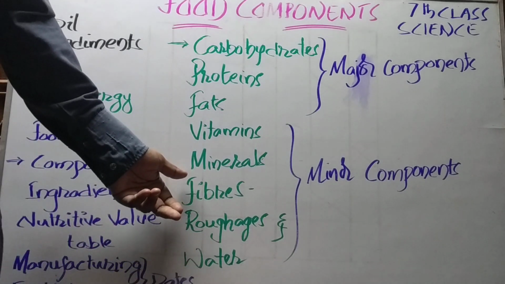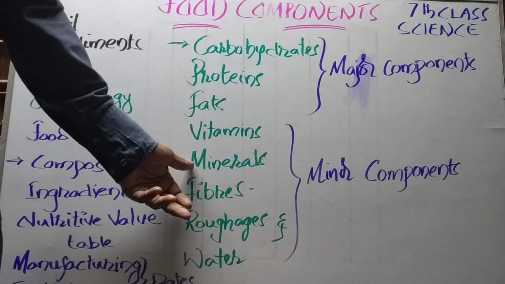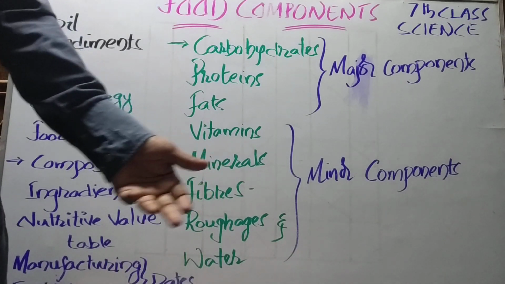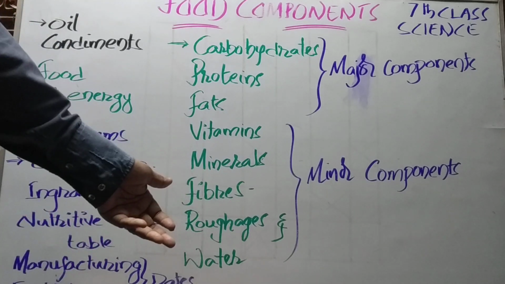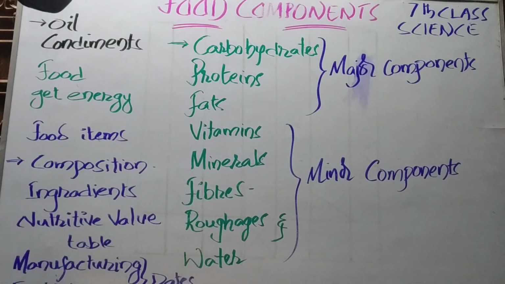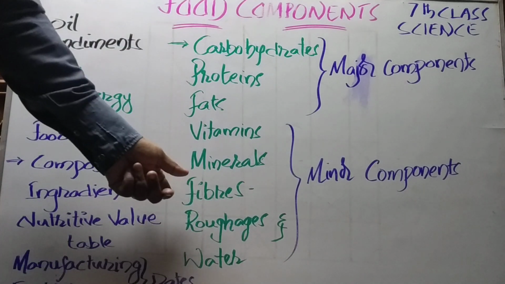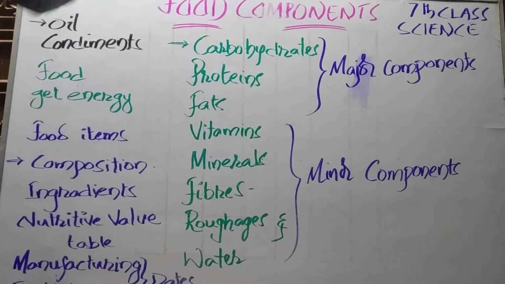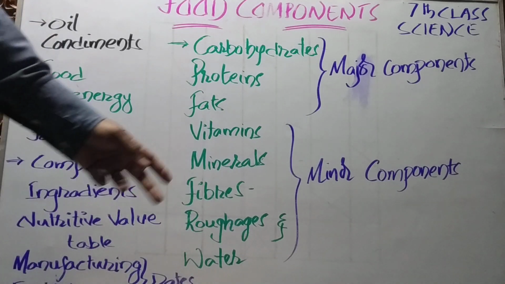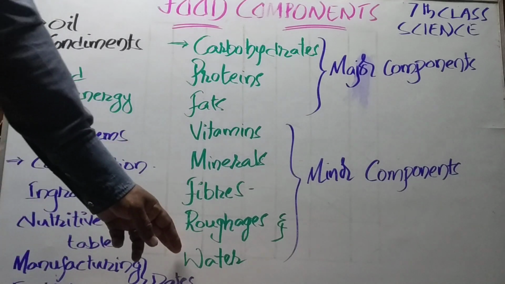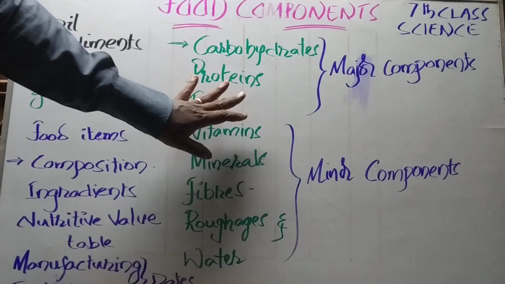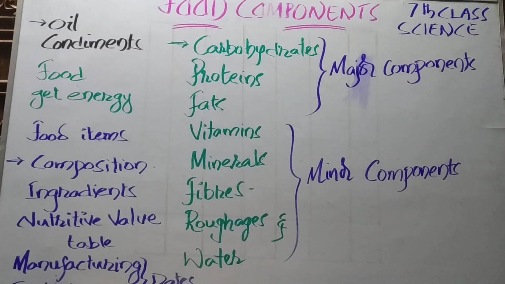In the summer, which is your favorite dish? That means which fruit is available mostly in the summer? Yeah, very good. That's the king of fruits. What is that? Yeah, mango. So whenever you are eating this mango, now and then something is getting stuck among your teeth. Have you seen? They're like some thready substances, right? So what you call these threads means fibers, right? And then the last one, water. So these are the important components which are present in the food items.